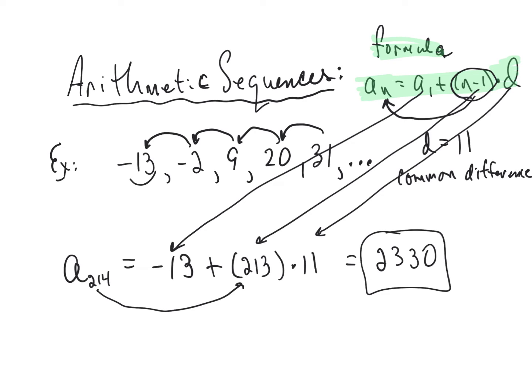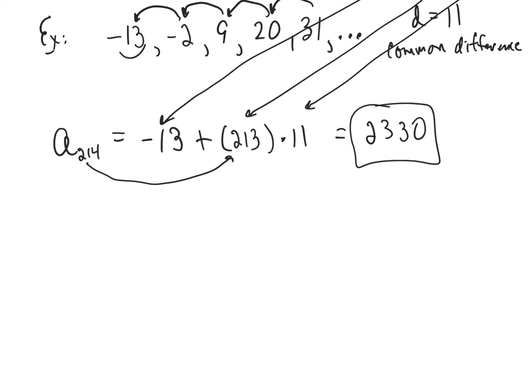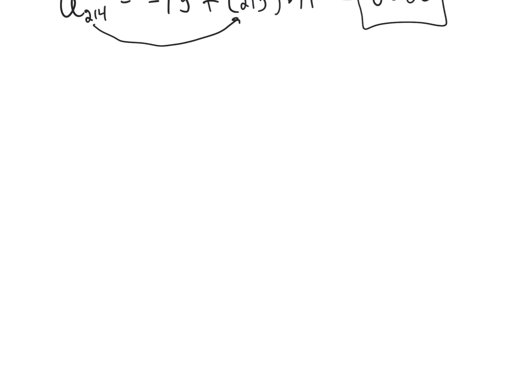Okay, and that's kind of where we finished. But I'd like to do two more problems that show you how we can do a couple other things with that formula. So here's another example.